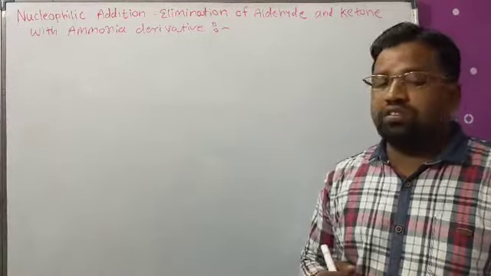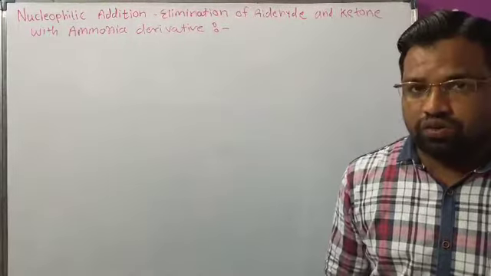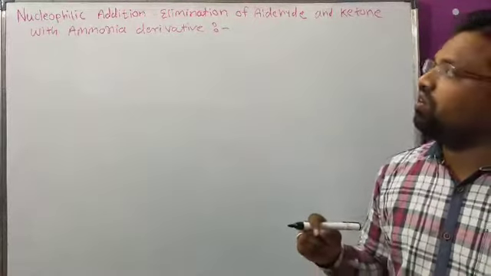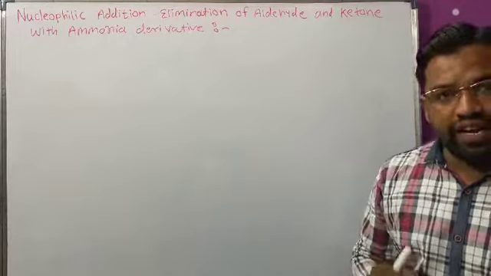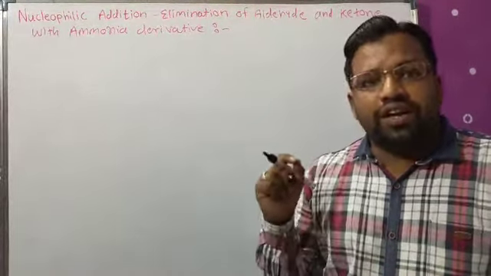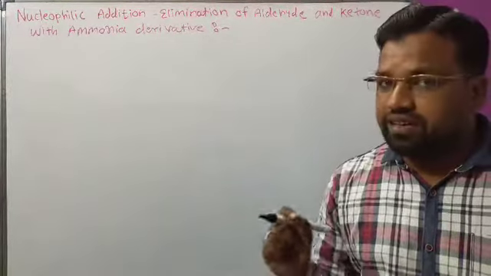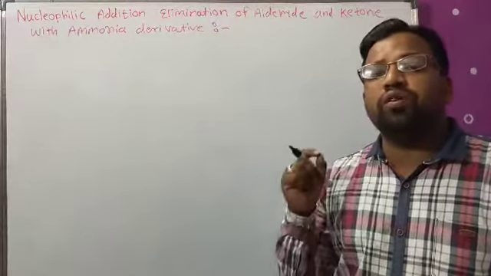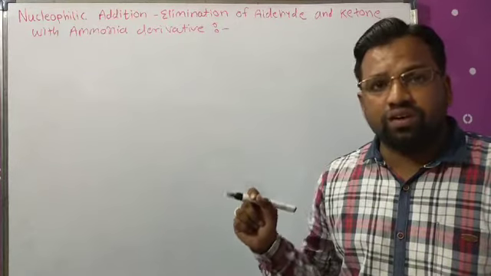This is the important reaction in which, when aldehyde and ketone undergo nucleophilic addition elimination reaction with an ammonia derivative in the presence of a weakly acidic medium, it gives a product which consists of a carbon-nitrogen double bond.